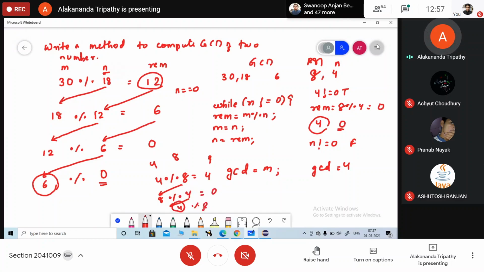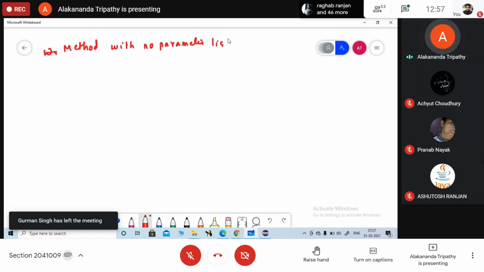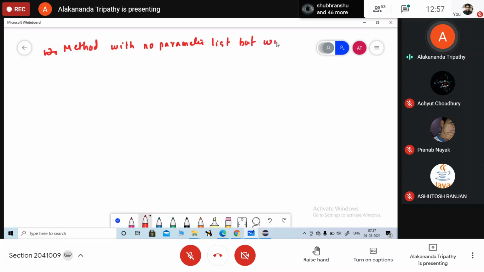So check the other one. Method with no parameter list but with return type.